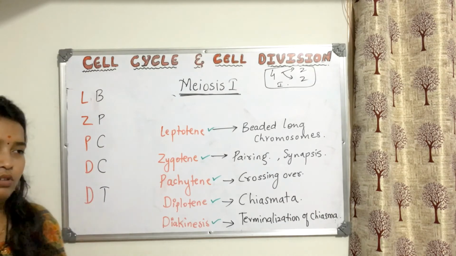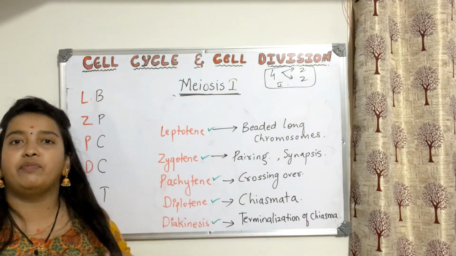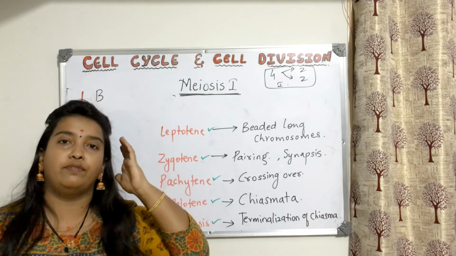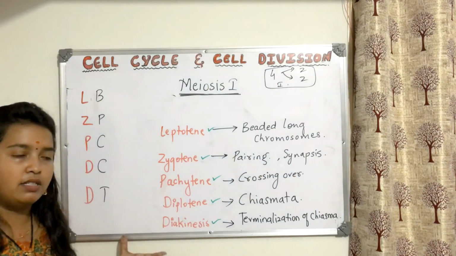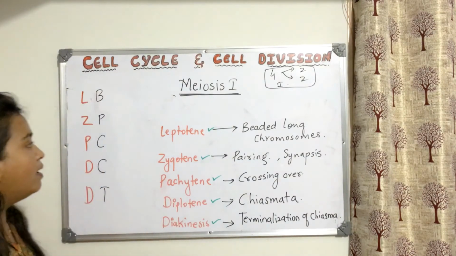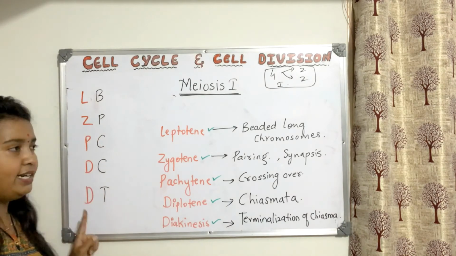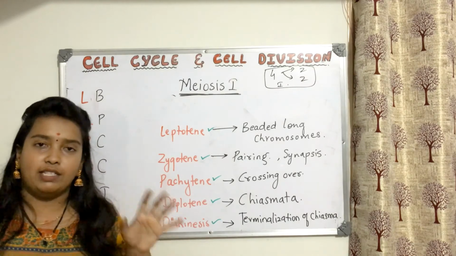This makes it easier to remember, because suddenly in the exam if they ask you where is the terminalization of chiasmata, you will get confused. You cannot remember everything and sit there, there is no time at all. So remember it this way so that you can easily recall it. Fine, so it is LB, ZP, PC, DC and DT. It's very funny, okay, don't laugh.